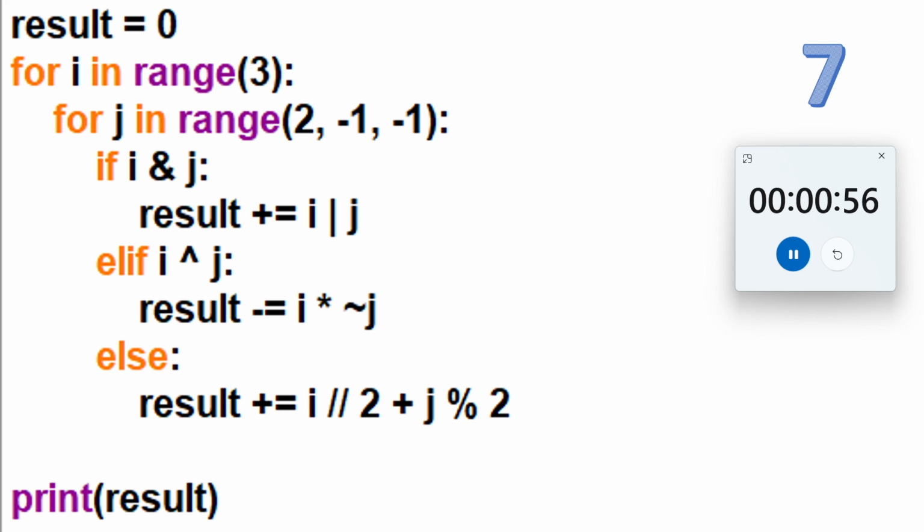I guess it is clearly visible to all of you. If it is not, then you can choose the quality option. Here the result is 0, and in the range I have passed one parameter. In the range we can pass three parameters here, and then here we have conditions.